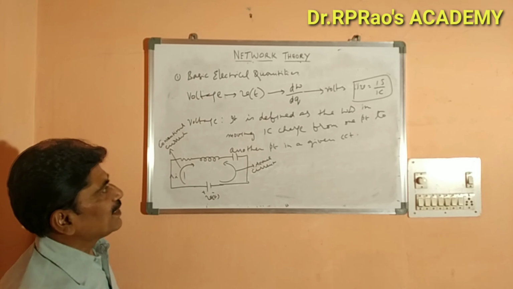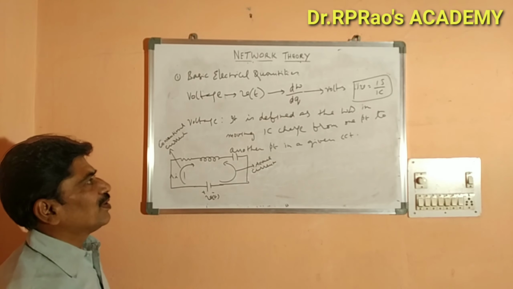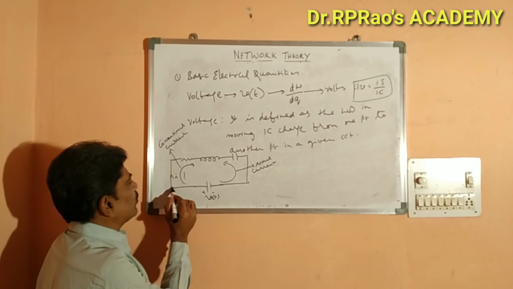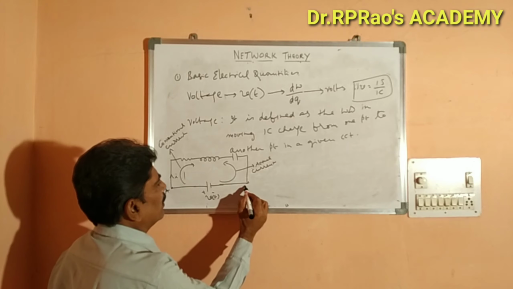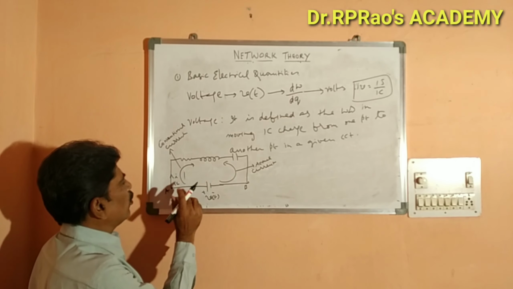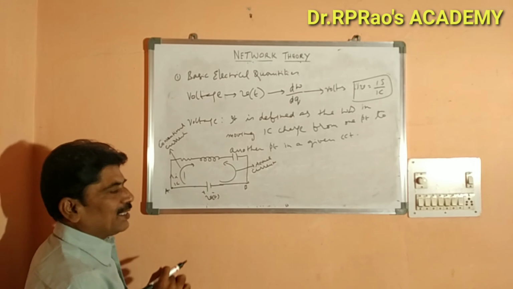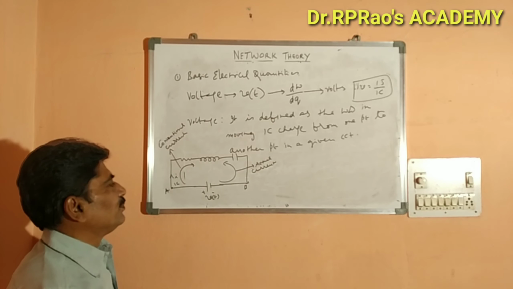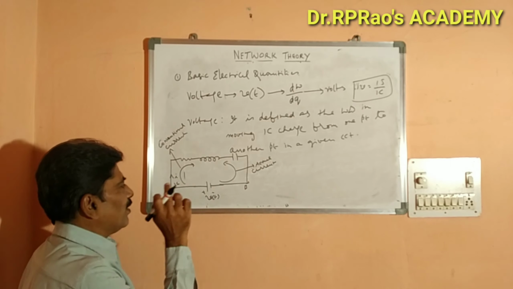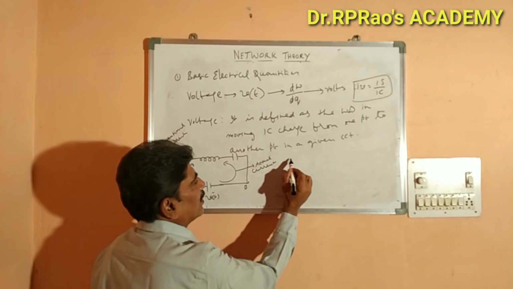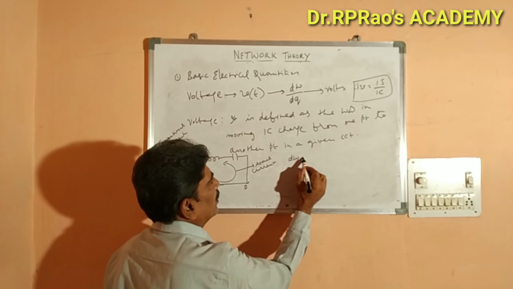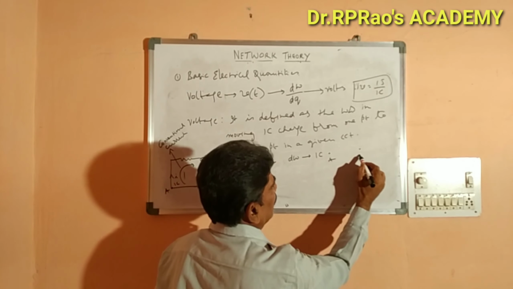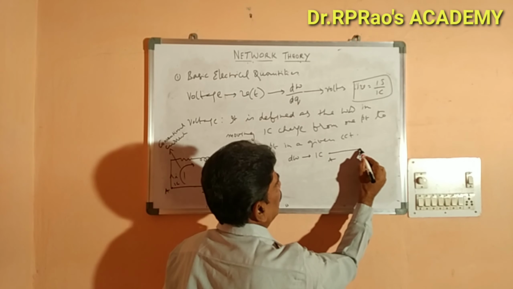Now, as per the definition, let V be the voltage. It is defined as the work done in moving 1 coulomb of charge from one point to another in a given circuit. Let this point be A and let this point be B. Moving 1 coulomb of charge from this point to this point is nothing but the work done. Let dW be the work done in moving 1 coulomb of charge from A to B in the circuit.